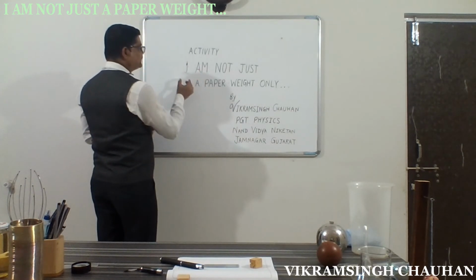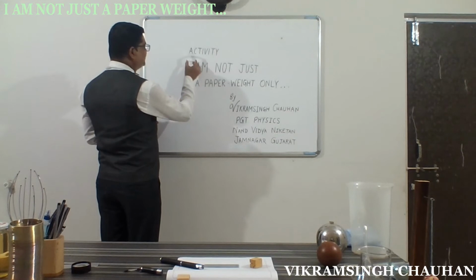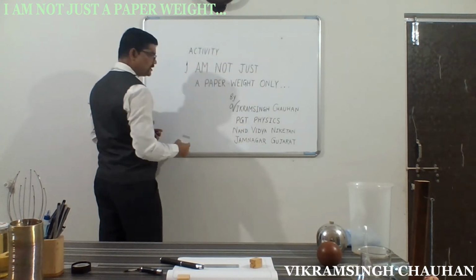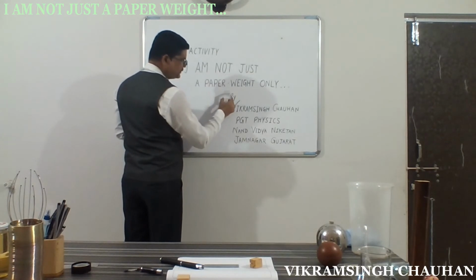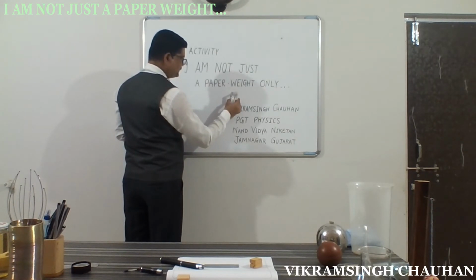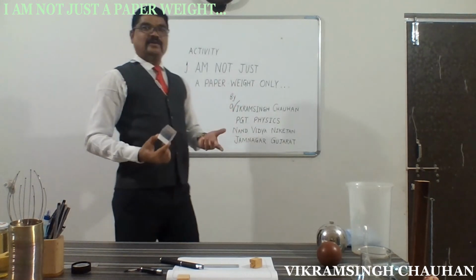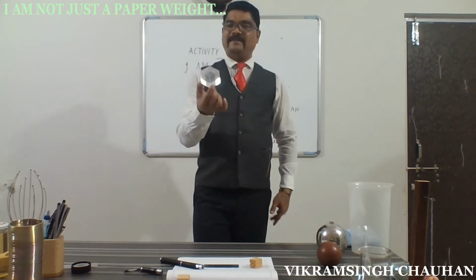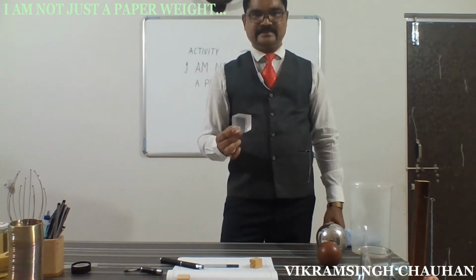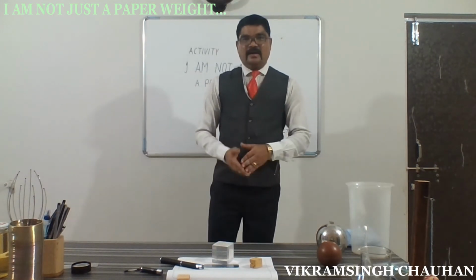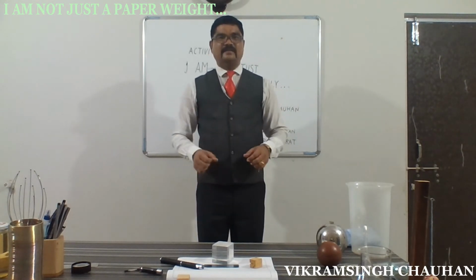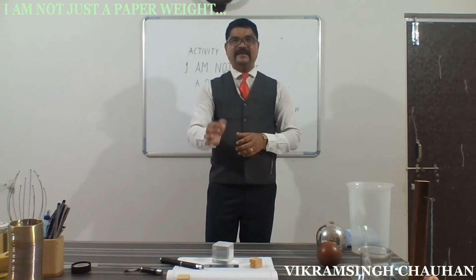You can see the size of this letter A, and it will get raised. The size of the letter will increase, and it will go on. The size of the letter increases like this. This letter B and Y. Why does the size of the letter get increased? Simply the refraction of light takes place, and the refraction is done because of this paperweight. I hope you have understood the different experiments that we can do using the single paperweight.